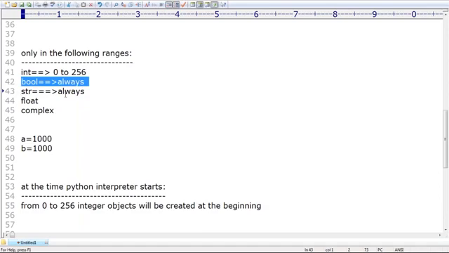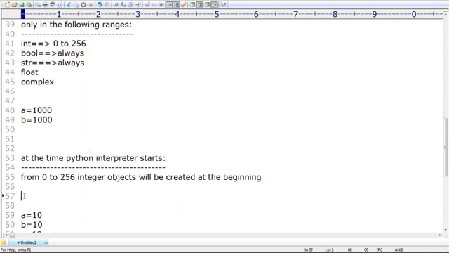That's why 2 objects will be created at the beginning only. No problem at all. Next, the str case: why is the str object always created at runtime only? The reason is, most of the times in our program, the same string literals are reused multiple times. Suppose the city name Hyderabad: in my complete project, how many times am I going to use Hyderabad?